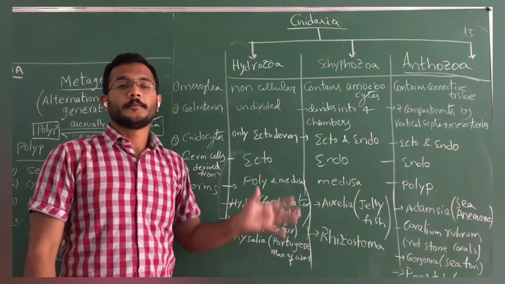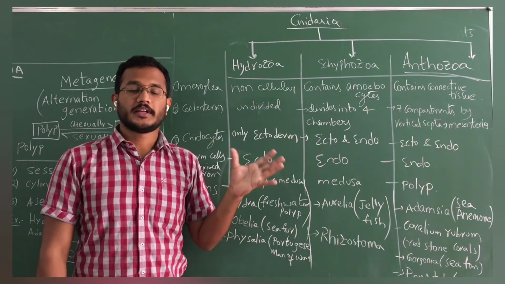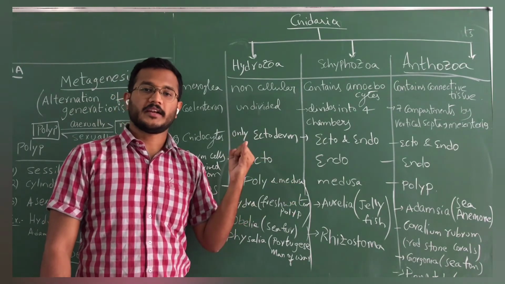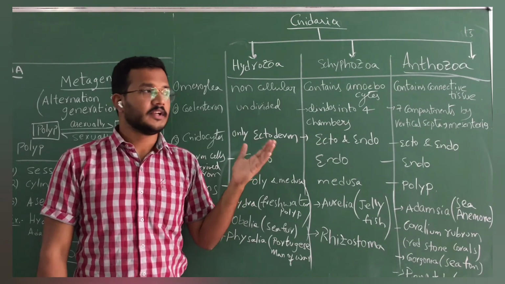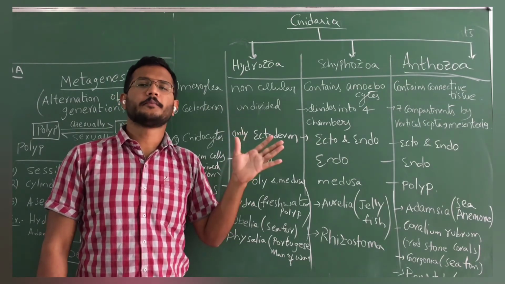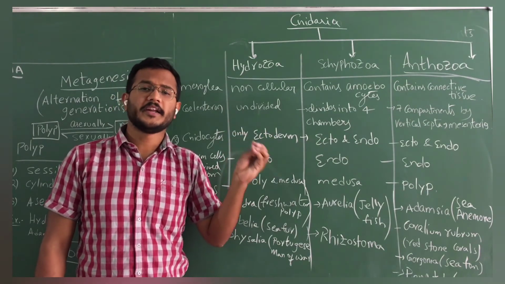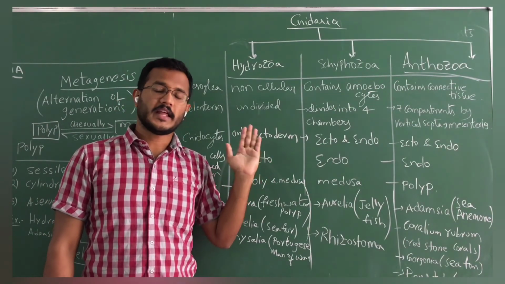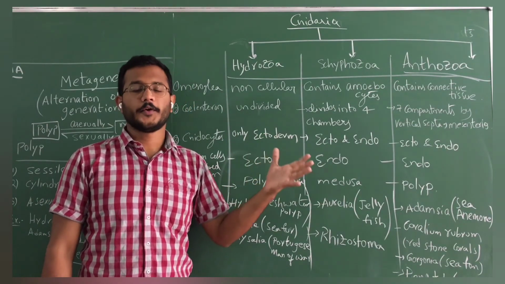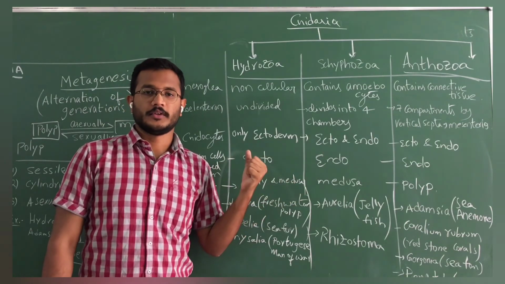So like this, we finished this chapter, that is phylum Cnidaria, its special characters, general characters, classification and examples. This animal kingdom is very important for the exam. They can ask medium to toughest questions also. So in this manner, in the next videos we will continue with the other phyla also. Thank you so much.